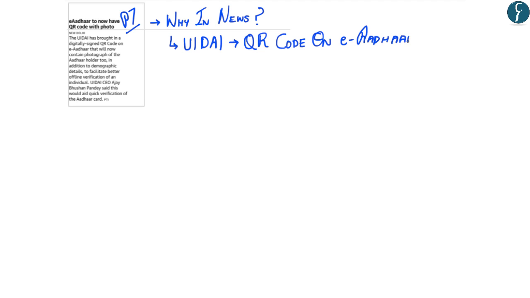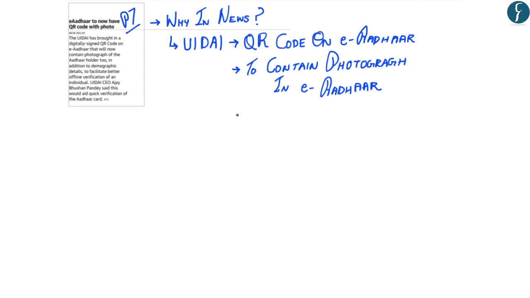Now we have taken this article from page 7. What the article talks about is that the UIDAI has brought in a digitally signed QR code on the E-Aadhaar. And now the E-Aadhaar would also contain the photograph of the Aadhaar card holder. Now this is being done for better offline verification of the Aadhaar card holder.